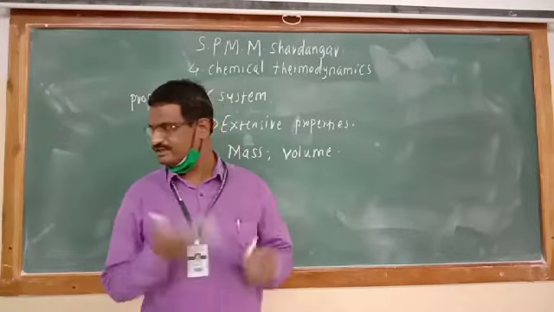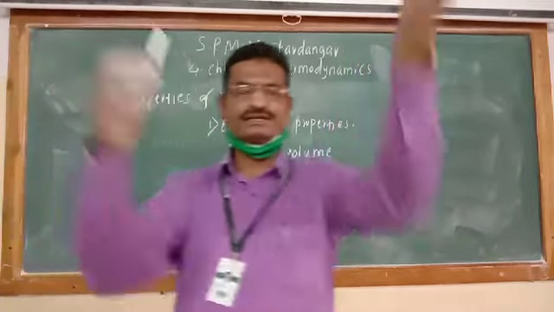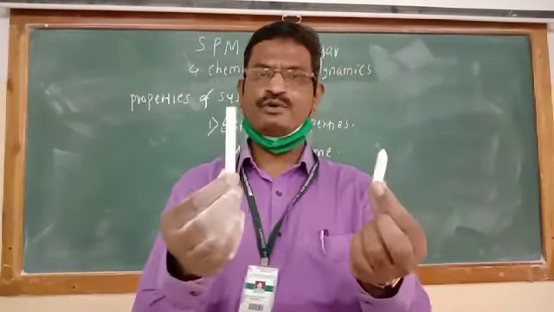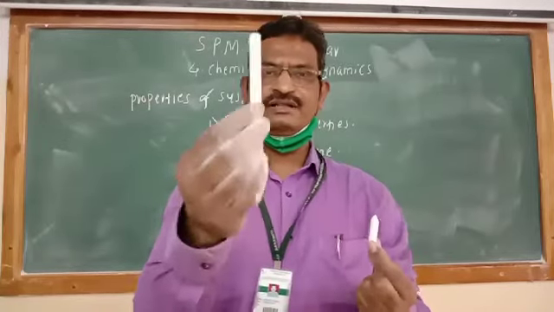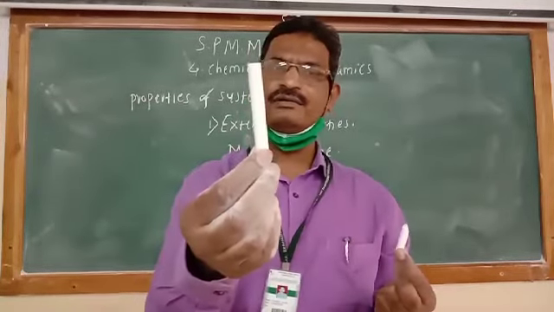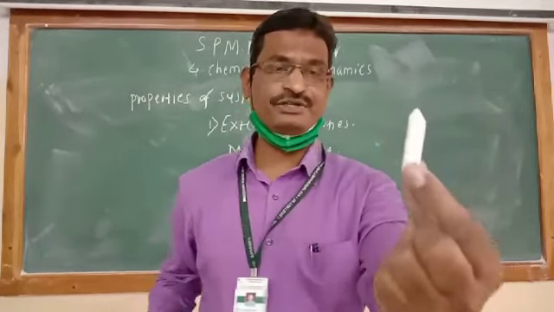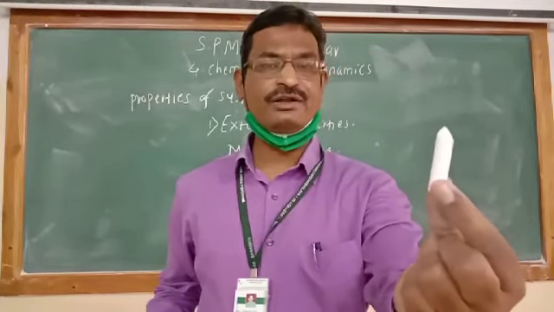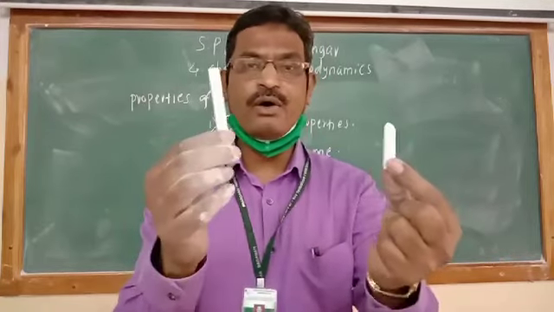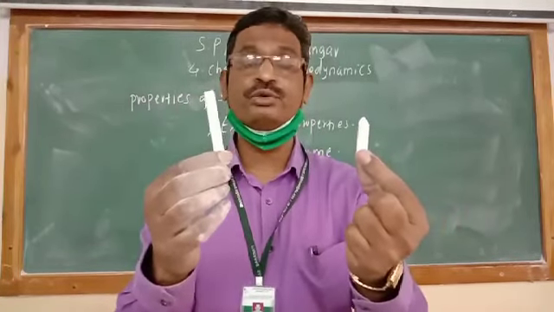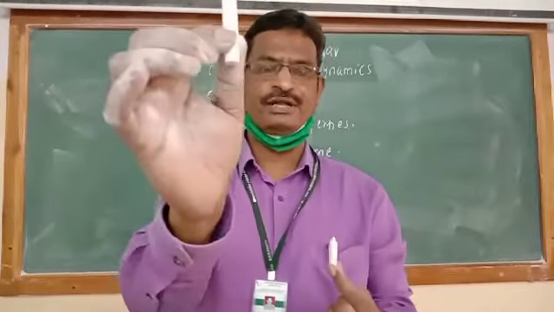What about volume? Same case. Again consider similar type of two pieces of chalk. This is the piece of chalk containing more quantity of substance. This is the piece of chalk containing less quantity of substance. So which have greater volume? This one.